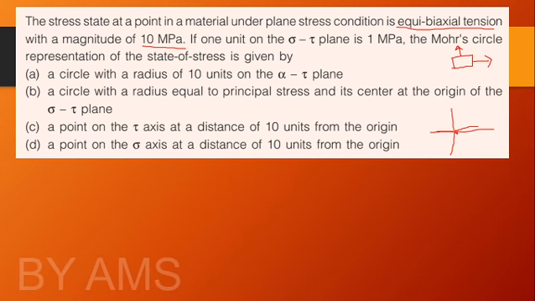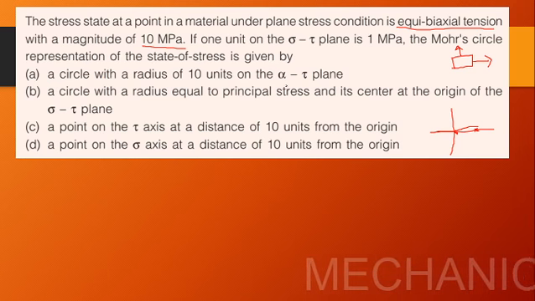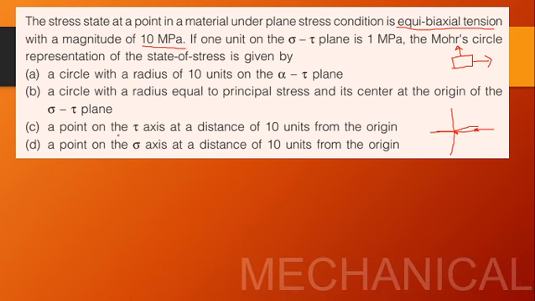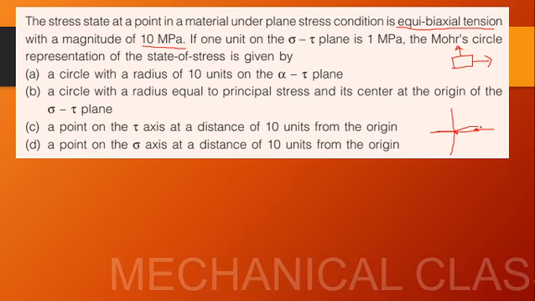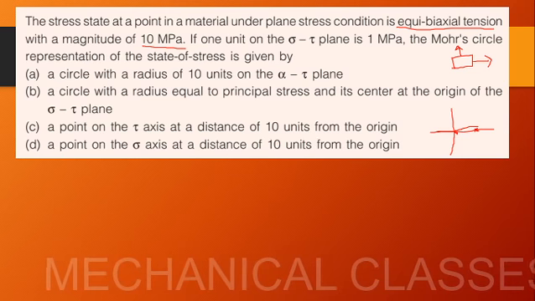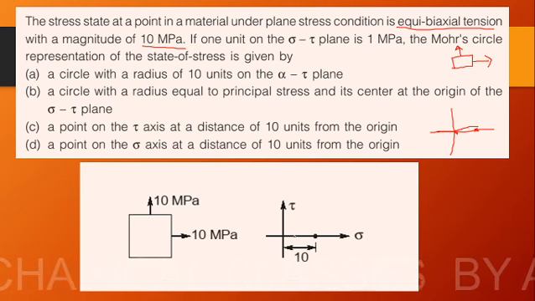For drawing a circle, we need at least 2 points. Here they have given the value of sigma x and sigma y as 10 megapascal both in one direction. So we'll mark the value of 10 here and the value of 10 here. With only 1 point we cannot draw a circle. The options are a circle with a radius of 10 units, a circle with the radius equal to the stress, a point on the tau axis at a distance of 10 units, and a point on the sigma axis. Actually, the tau axis is the y axis and the sigma axis is the x axis. So this is our answer: we plot a point on the sigma axis, so D is the answer.